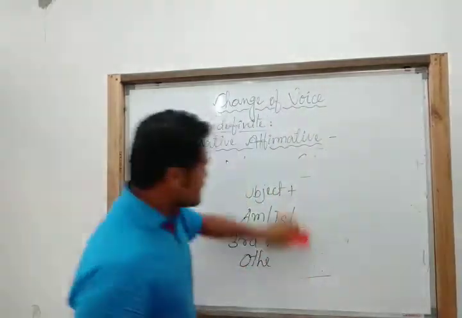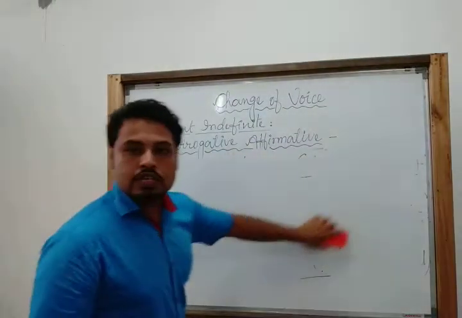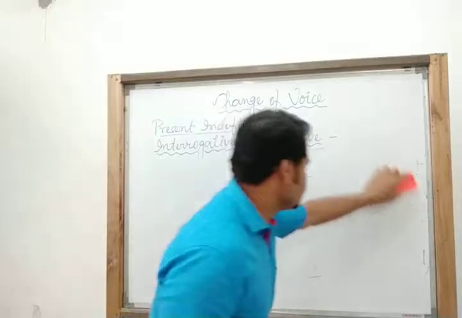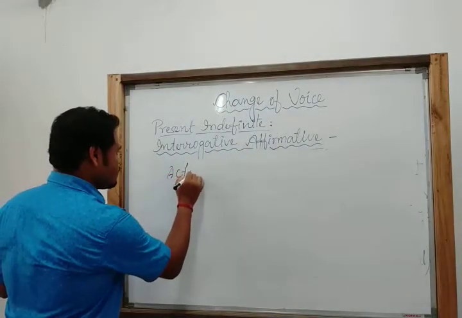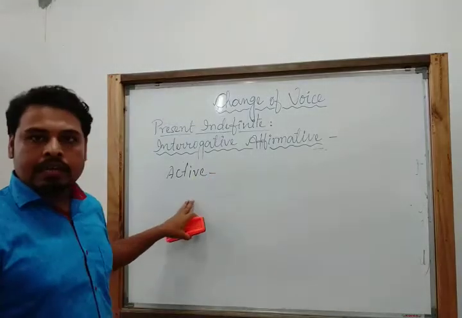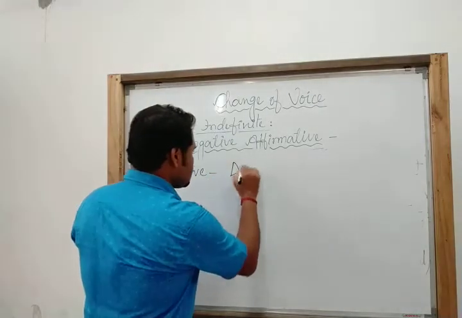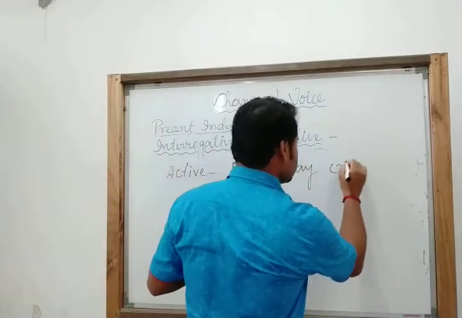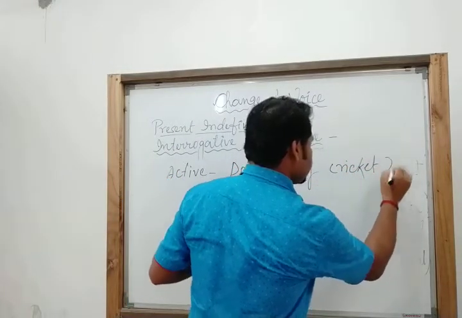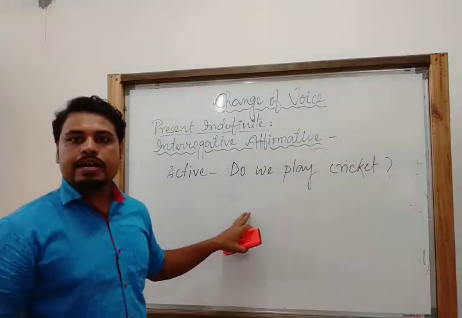So we will take an example of an interrogative affirmative sentence in active. If I write, do we play cricket? Do we play cricket?